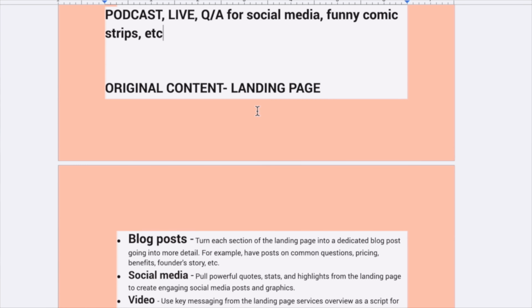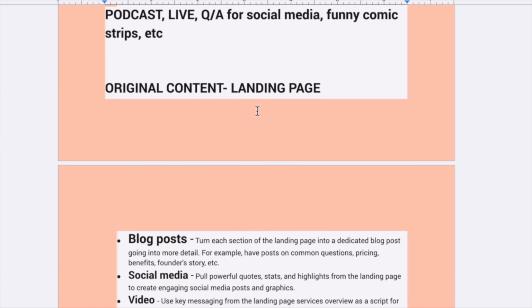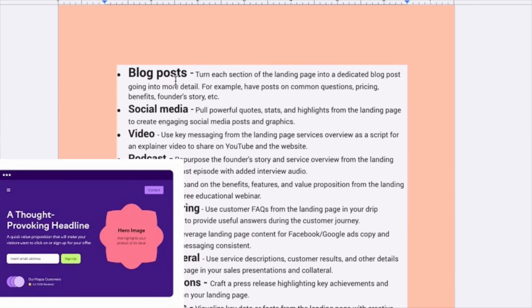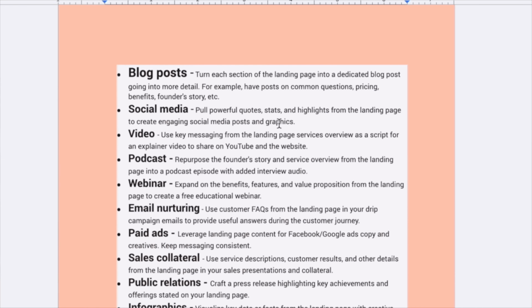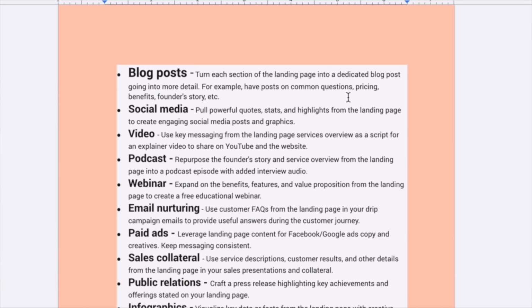Then the second example would be that I created a landing page for Susie where I mentioned the services, what kind of services she provides. So with that landing page content, I created blog posts where I turned each section of the landing page into a dedicated blog post. For example, a post on common questions. There was a FAQ section on the landing page. I created an entire blog post on FAQs, on pricing, on founder story, different pages, right?